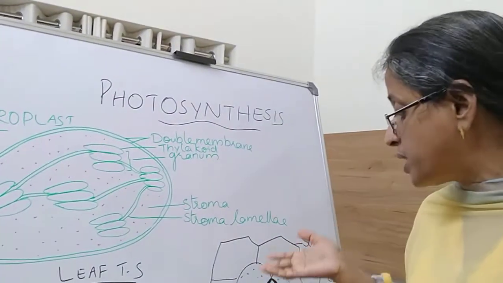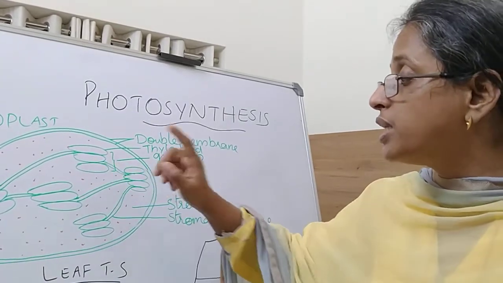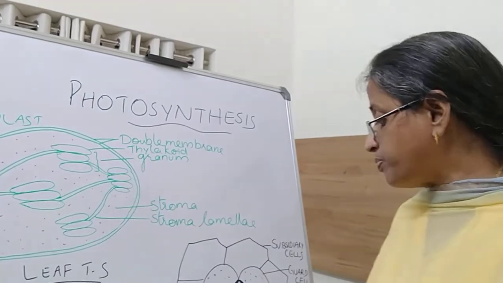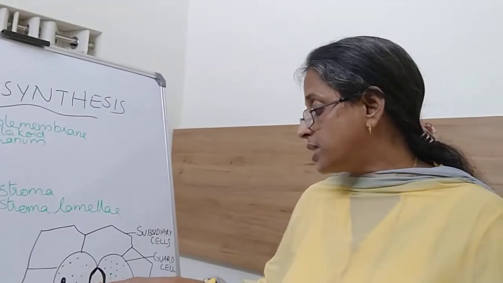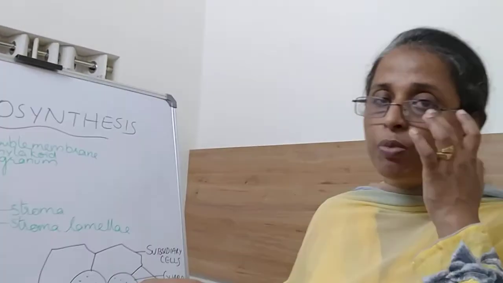Where is it present? This is the chloroplast. Inside the chloroplast, where is the chlorophyll molecule present? Inside the thylakoid. Since the chloroplast is present in the guard cell, chlorophyll is present, so photosynthesis is possible.